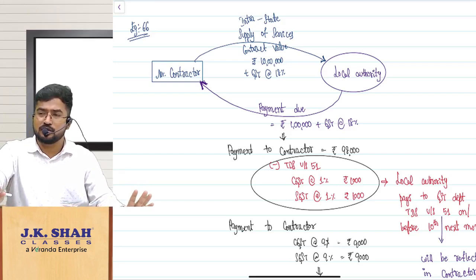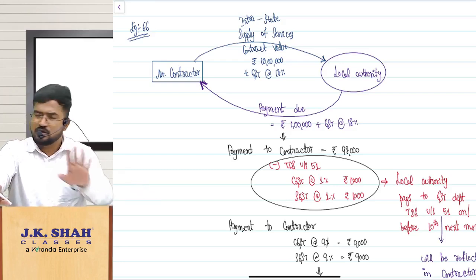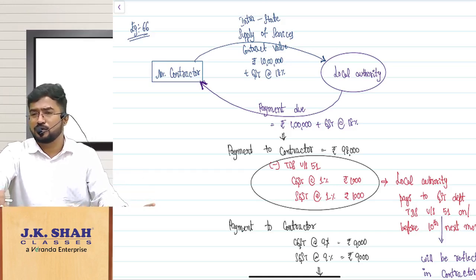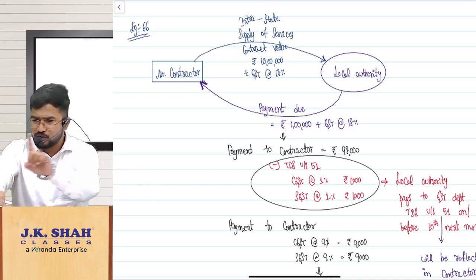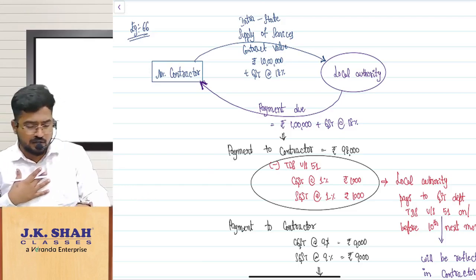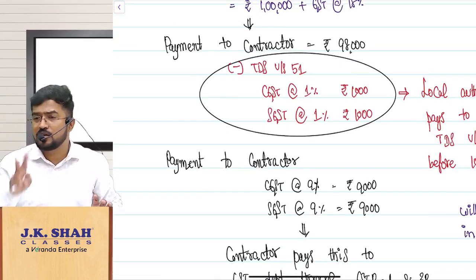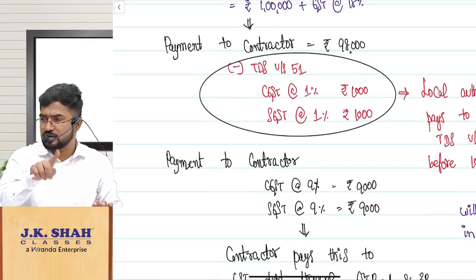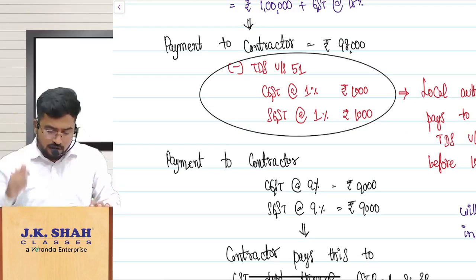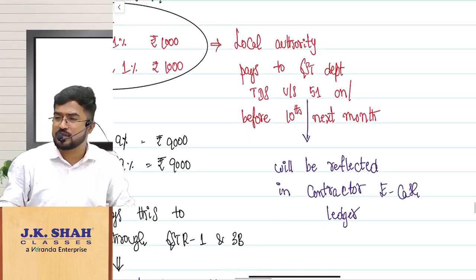So when you are entering into the contract, I am the local authority, you have to construct the road. Contract is for 10 crores. Now, sir, whenever I make payment to you, even 1 rupee payment, TDS will come into picture. What should I do as a local authority? I should deduct that TDS, how much percentage? 2%. Section 51 TDS 2%. 1% CGST, 1% SGST.